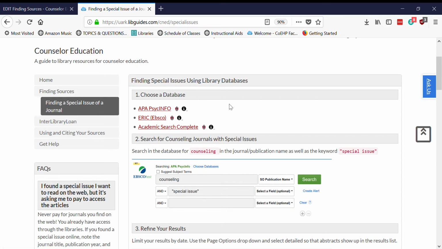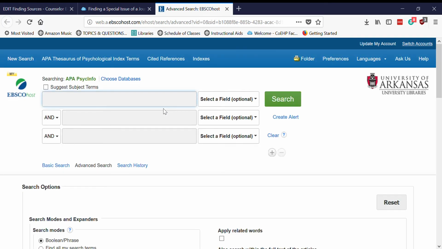The first thing that I'm going to do is select a database. Any of these three will work, but I'm going to go with APA PsycInfo. I'm going to open up this database. If I was off campus and not signed in, this would prompt me to sign in using our Open Athens authentication. So we would just hit sign in with UARK and then use our UARK credentials to sign into this resource. But I'm already signed in, so we'll just go straight to the database.